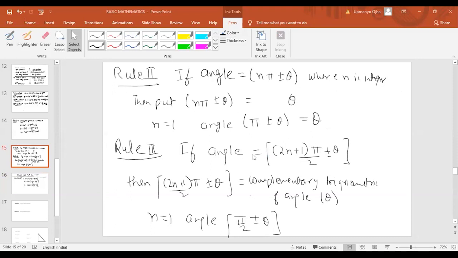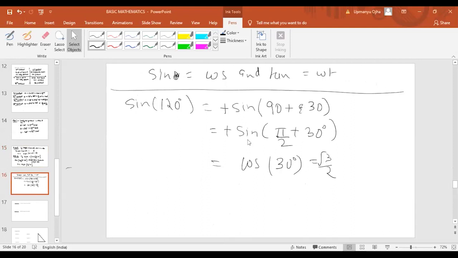If the angle is pi by 2 plus minus theta, then we have to replace this by the complementary function of angle theta. The complementary of sine is cos, so it will be replaced by cos, and theta will be written as theta here. So root 3 by 2.